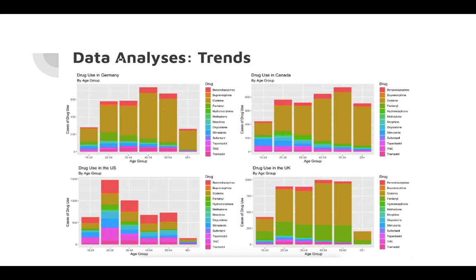This means the age group may not be as big of a factor in Germany, Canada, and the UK in determining drug use as it is in the US. Also, we can see from these plots that the US has the most reported drug use cases out of these 4 countries. All of these things could be due to a difference in surveying techniques or the difference in culture between these 4 countries.